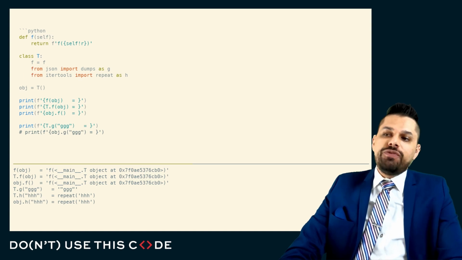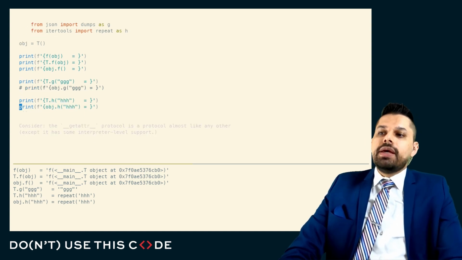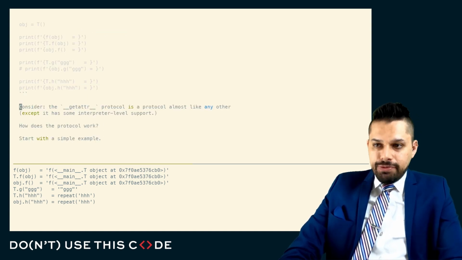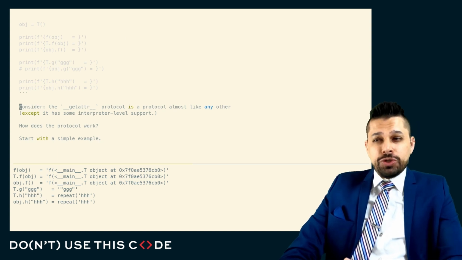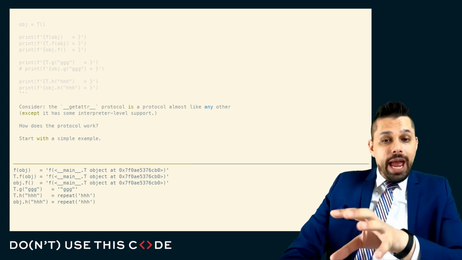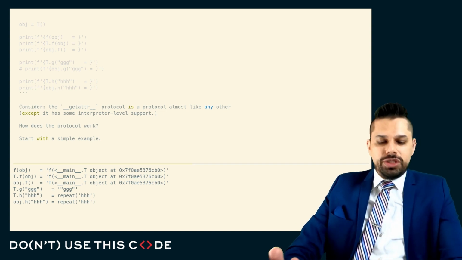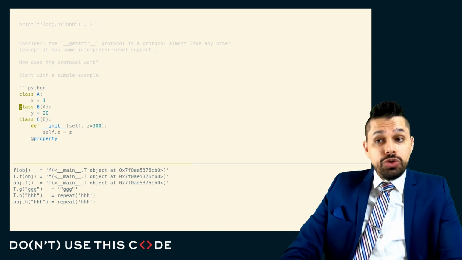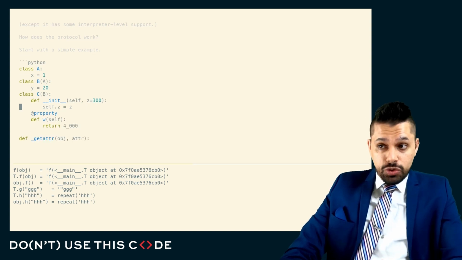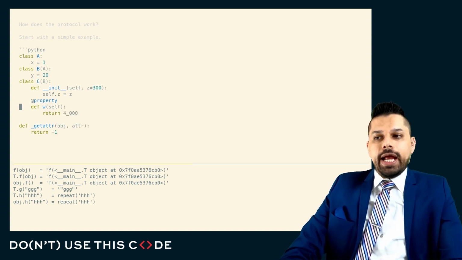And in fact, the unifying idea behind all of this is the get attribute protocol. The get attribute protocol is a protocol like almost any other, with the exception that there's a couple of things that occur at the interpreter level that are almost impossible for us to really mock up in pure Python. But if we accept certain simplifications, I can show you exactly how all of these things work and how they tie to the idea of the get attribute protocol.